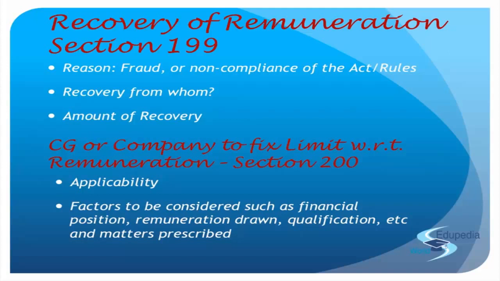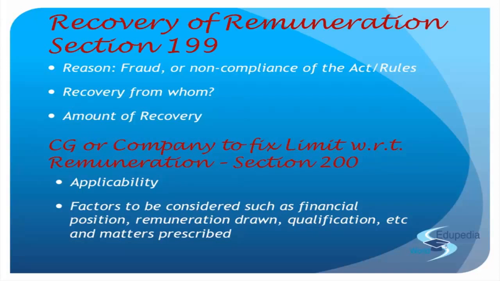Suppose there's a situation where the company is going through an inadequate profit or no profit, then at that point of time the remuneration limit fixed by the central government or the company has to be as per what is provided in the Act. It should be such amount or percentage of the profit of the company as it may deem fit.